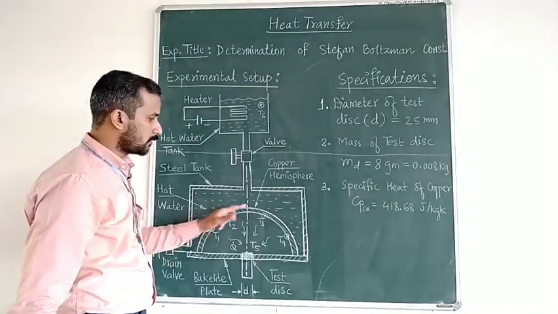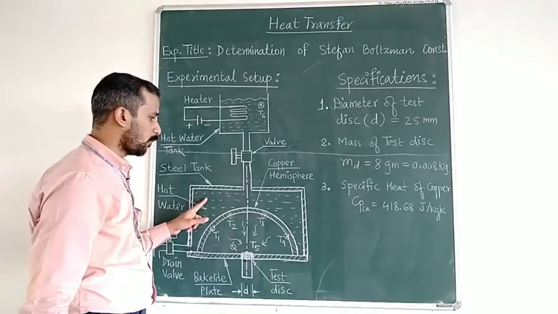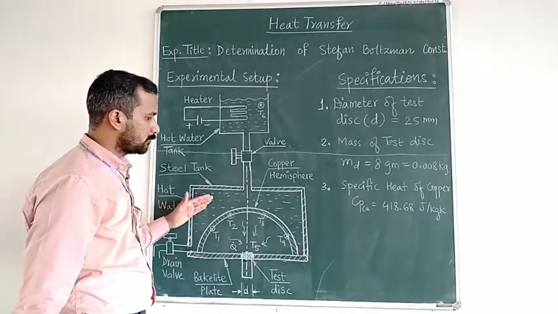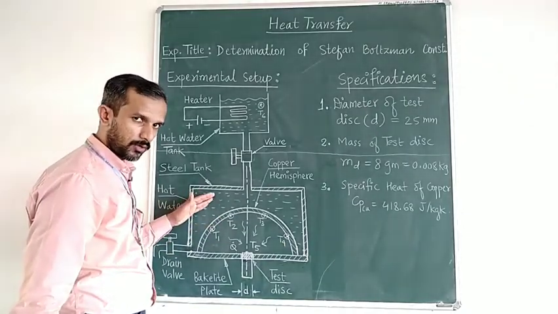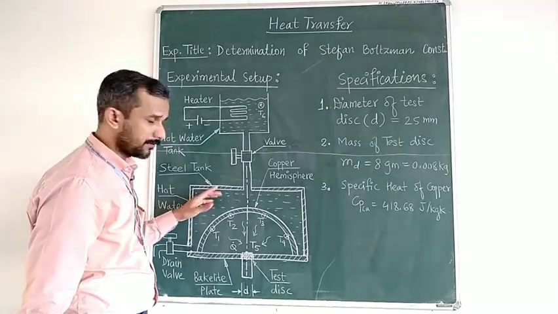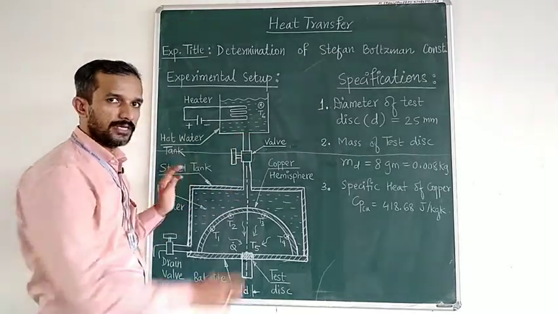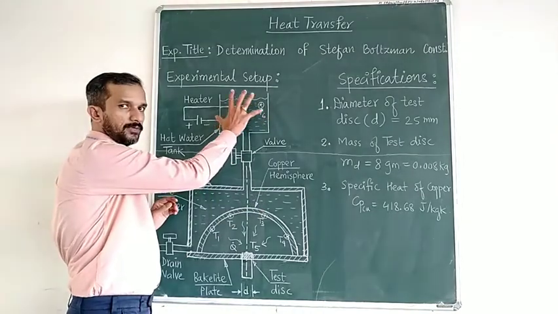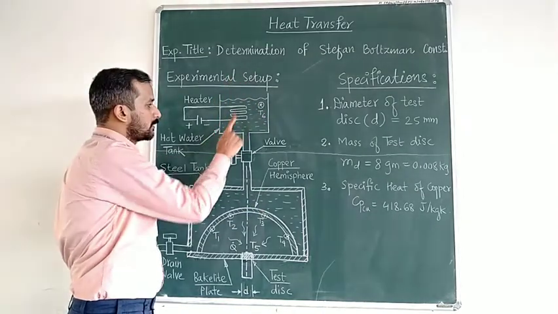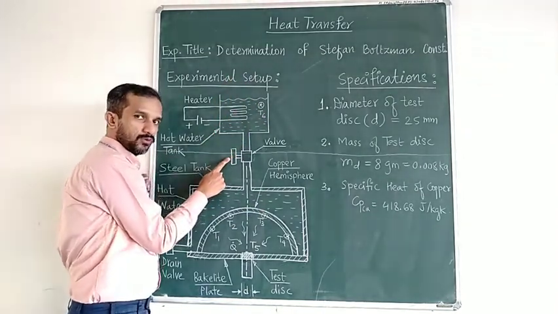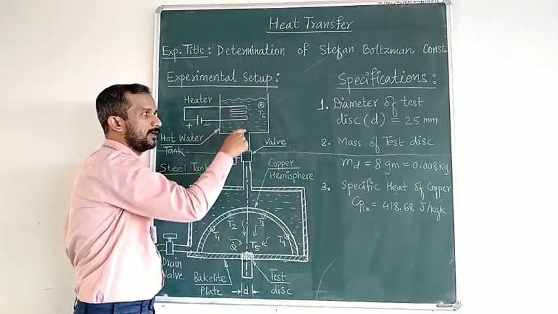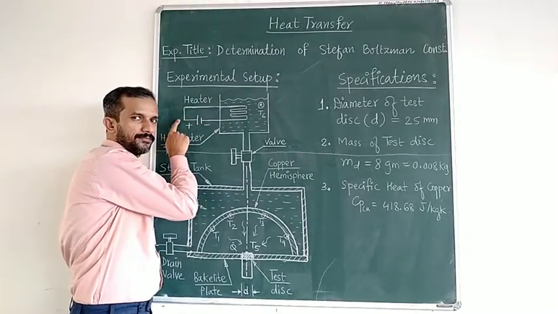To heat this copper hemisphere, we have used water. The upper side of the copper hemisphere will be filled with hot water. To prepare this hot water, we have a tank at the top of the setup which will be filled with water. At that time the valve will be closed. Once the water is filled, we will switch on the heater.